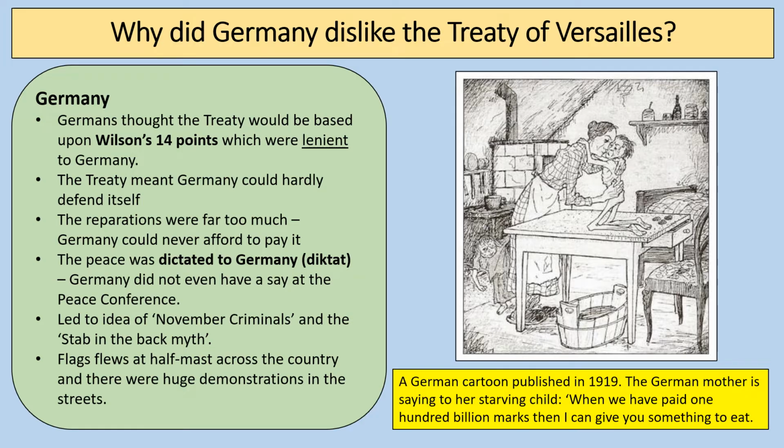And this was how Germany began under the time of the Weimar Republic, and this would create huge problems eventually, because this whole narrative, this whole idea about the November criminals and the stab in the back myth would allow people like Hitler, for example, to make their promises to make Germany a strong and powerful country again, and that would appeal to many people who would then give their votes to political groups like that.